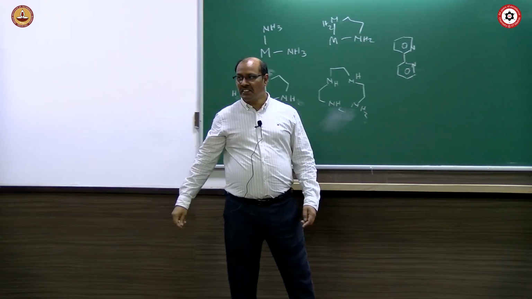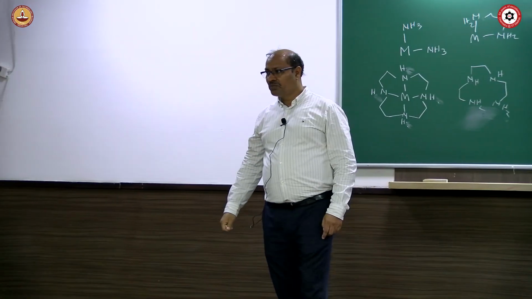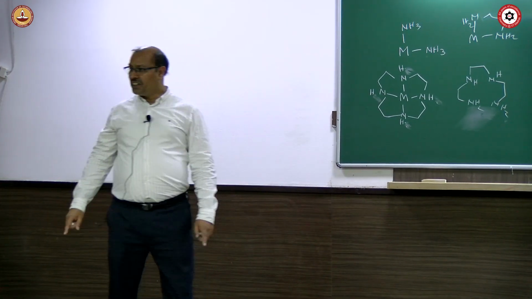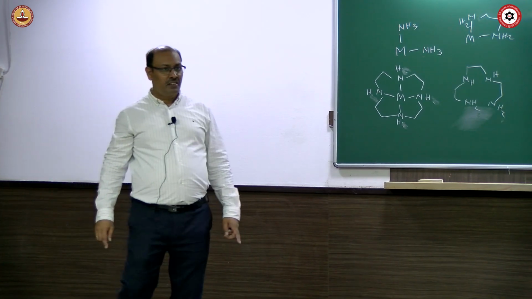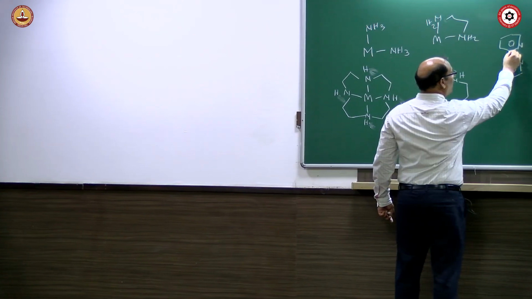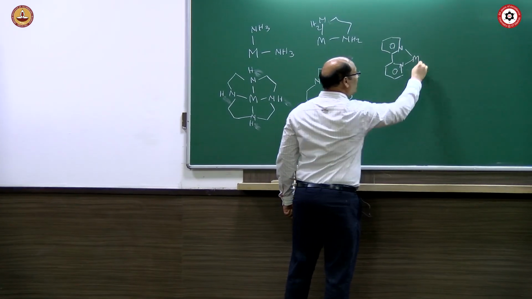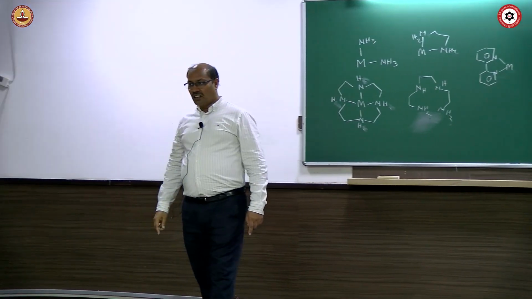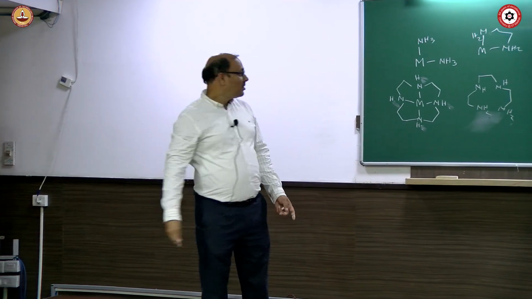Is this a bidentate ligand? What is it called? Bipyridyl or dipyridyl. Like ethylene diamine, this part is like ethylene diamine. This is also a bidentate ligand, or chelating bidentate ligand.